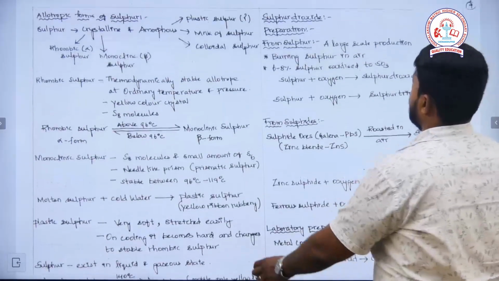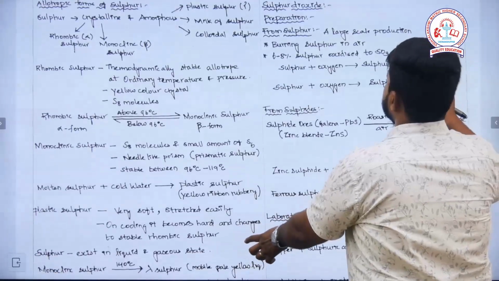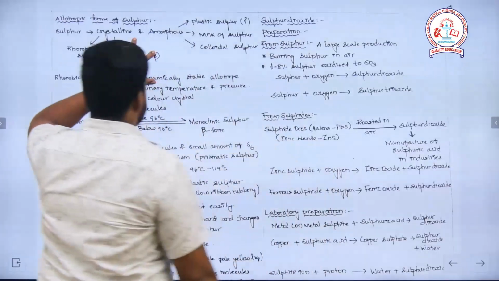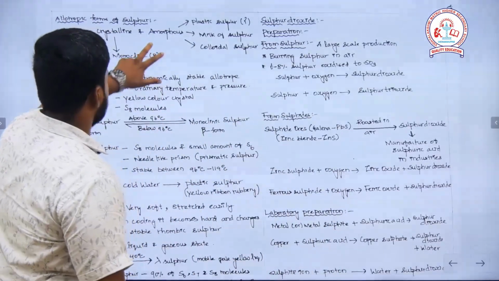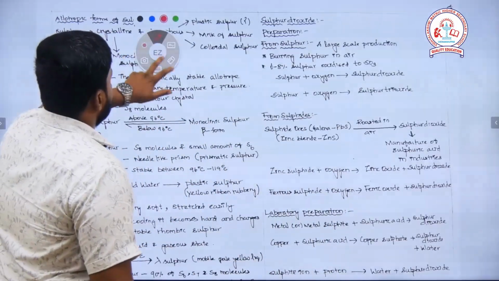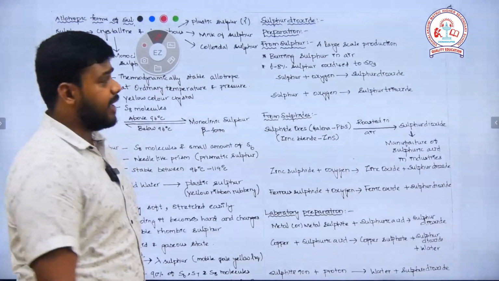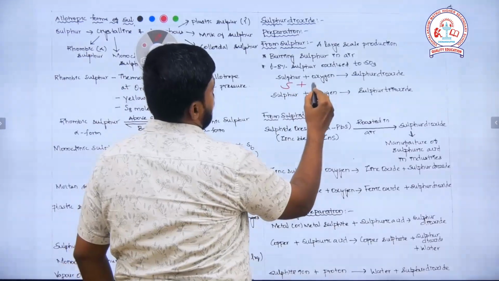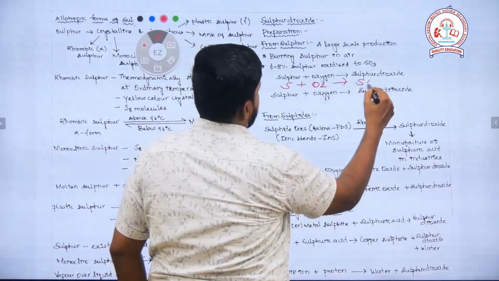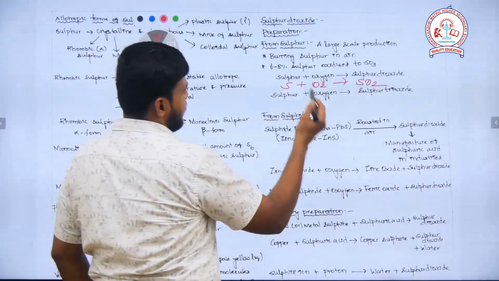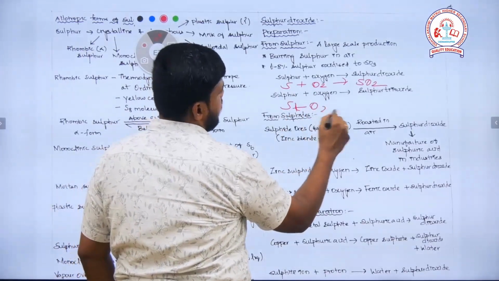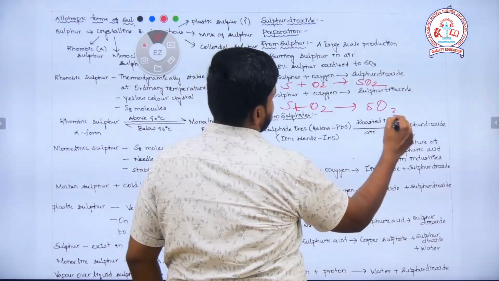The next one we have got is sulfur dioxide. It is easy to prepare sulfur dioxide by treating sulfur with molecular oxygen. The large scale production is done by burning sulfur in air. We are just treating sulfur with oxygen to form sulfur dioxide. Okay, then sulfur can react with oxygen to form sulfur trioxide also.